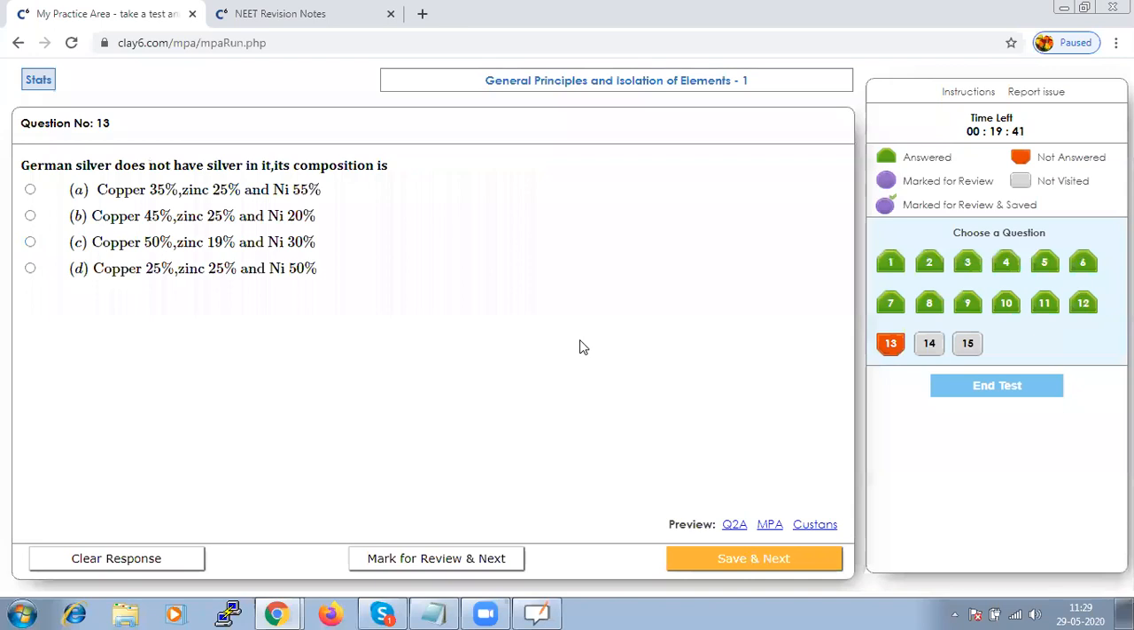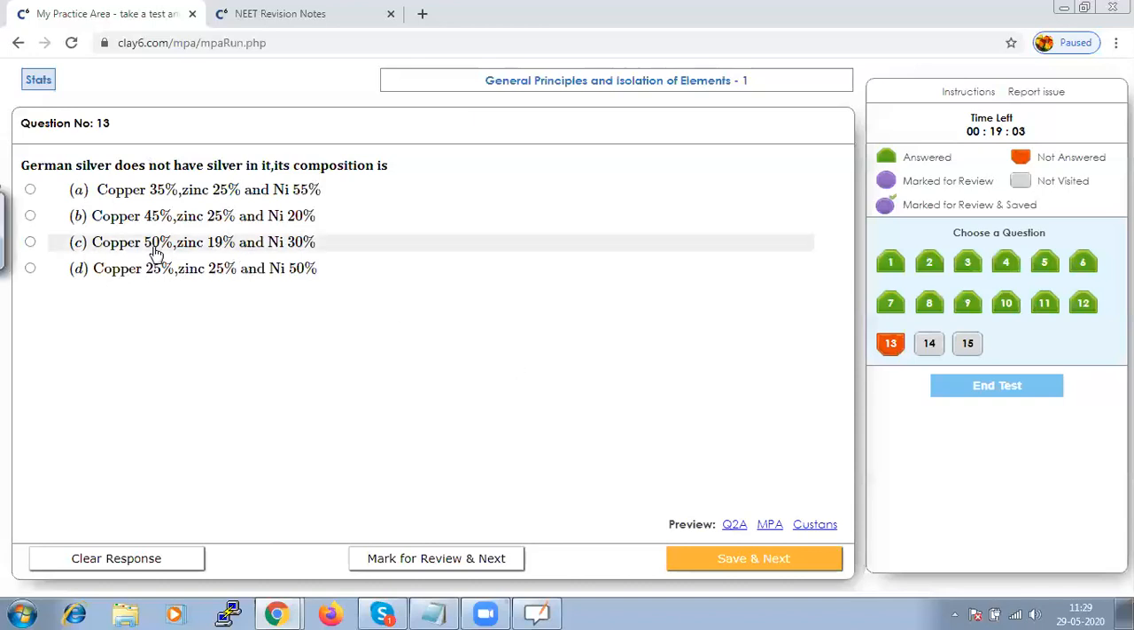German silver does not have silver in it, but then what is the composition of German silver? German silver will vary in composition, that is the percentage of three elements ranging approximately: copper from 50% to 61.6%, zinc 19 to 17, and nickel 30 to 21.1. So this mixture will actually look like silver. Therefore, it is called German silver.